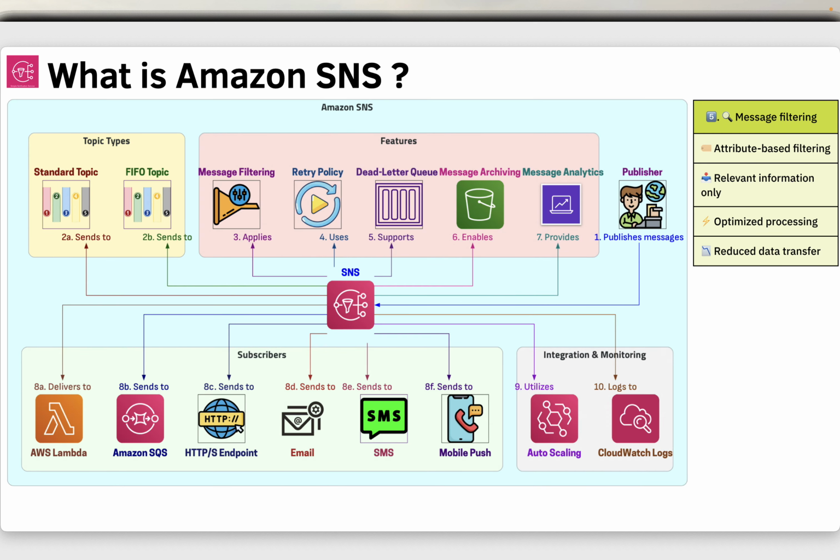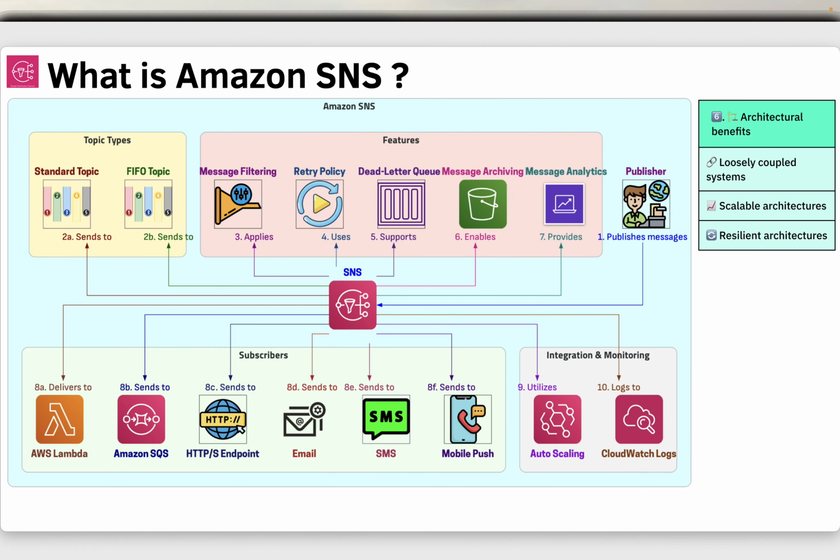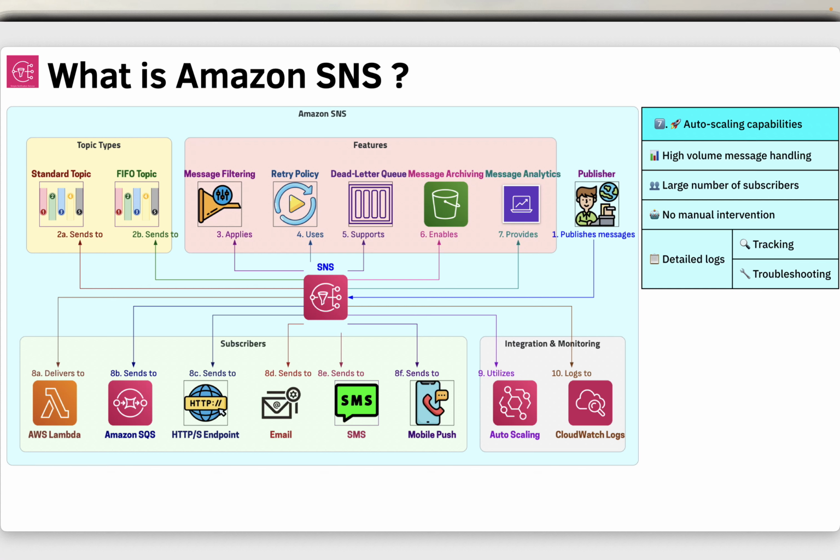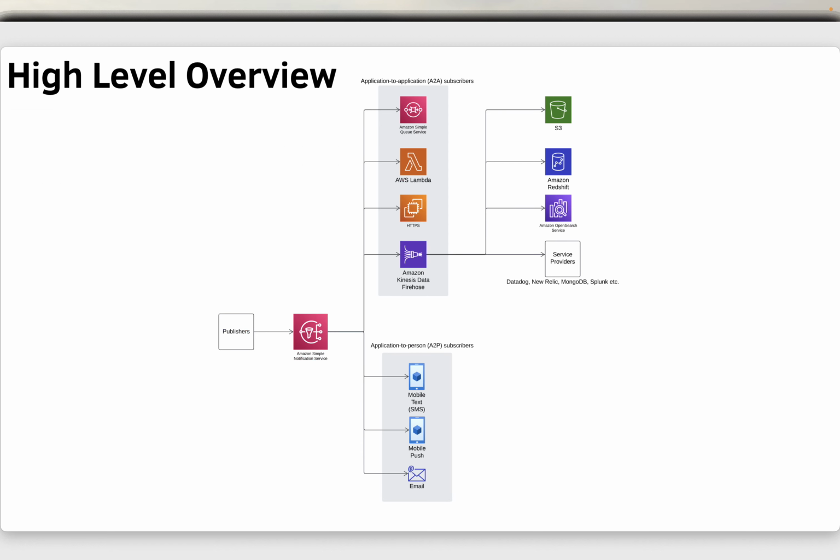Subscribers can filter messages based on attributes, ensuring they only receive relevant information, optimizing processing and reducing unnecessary data transfer. By enabling communication between loosely coupled systems, SNS helps build scalable and resilient distributed architectures. SNS can automatically scale to handle high volumes of messages and a large number of subscribers without manual intervention, providing detailed logs for tracking and troubleshooting. So this is the high level overview.